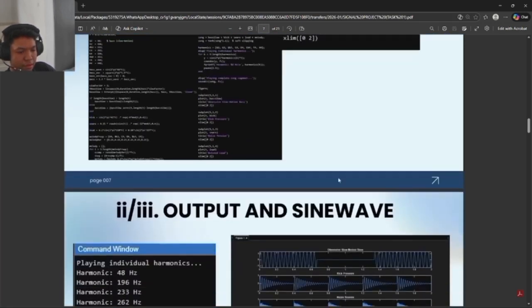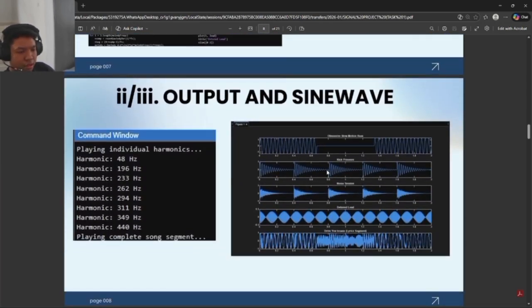Moving on to the output and sine wave. The different harmonics were used to generate bass, lead, kick, snare, and melody. Each frequency was played and plotted individually to show its contribution to the final song. As you can see, this is the difference between the frequencies.